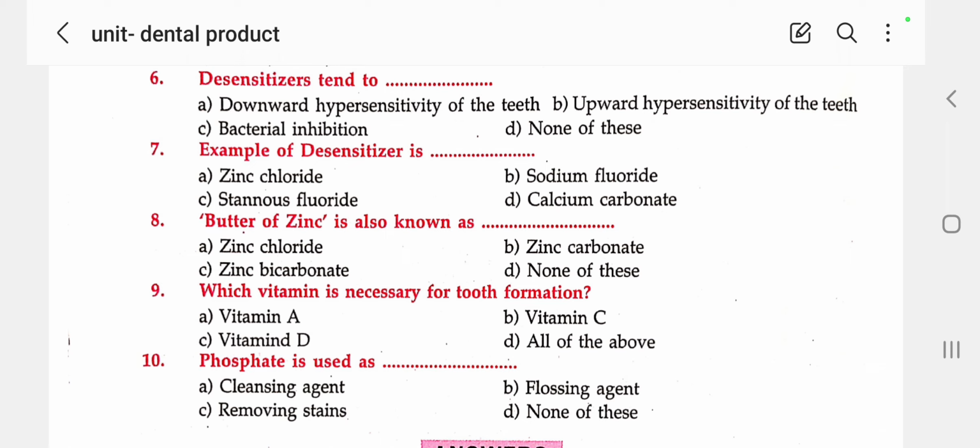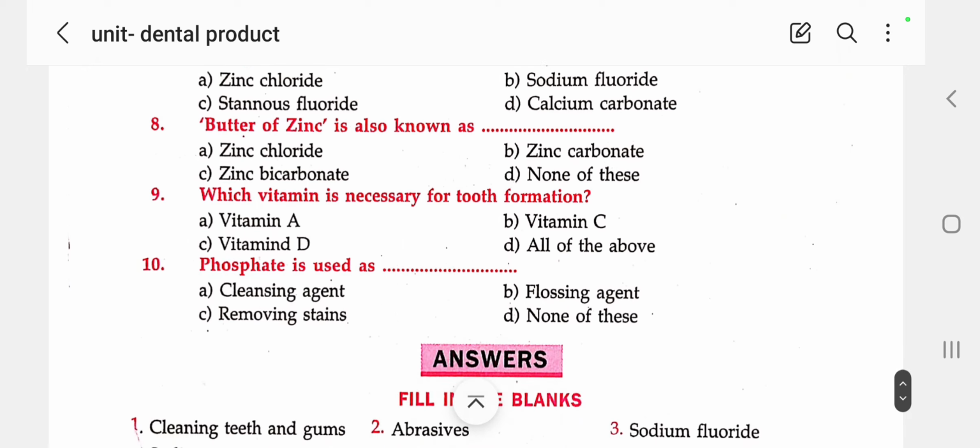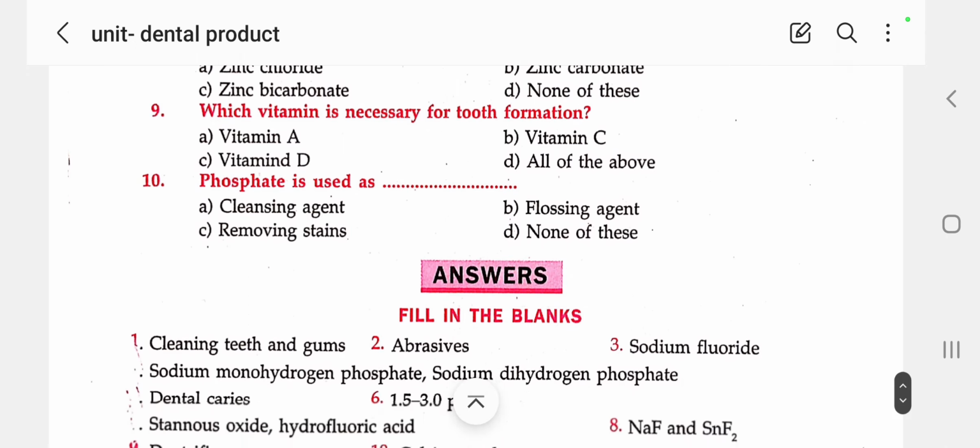Next, which vitamins are necessary for tooth formation? There are three vitamins, which we already discussed in the previous section: A, C, D. Next, phosphate is used as a cleansing agent: sodium monohydrogen phosphate and sodium dihydrogen phosphate are the two phosphates used as cleansing agents.